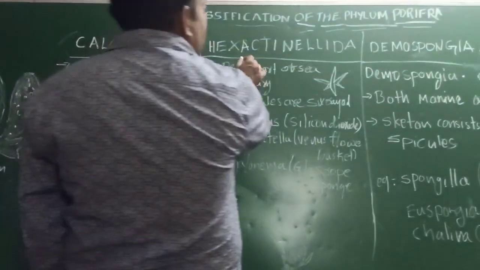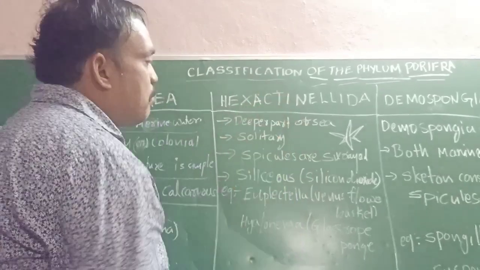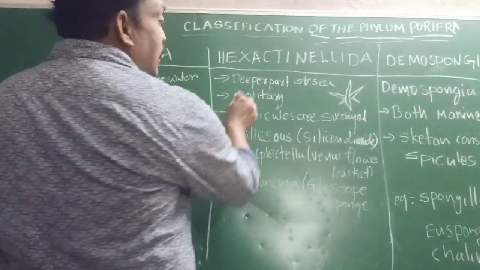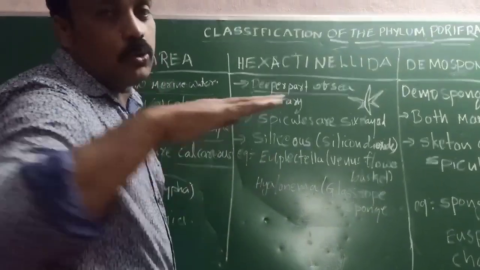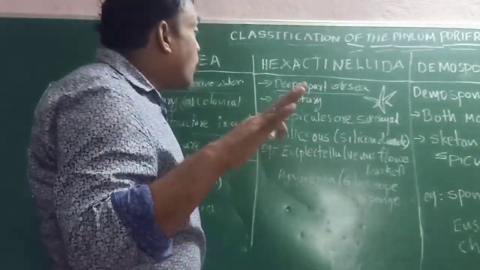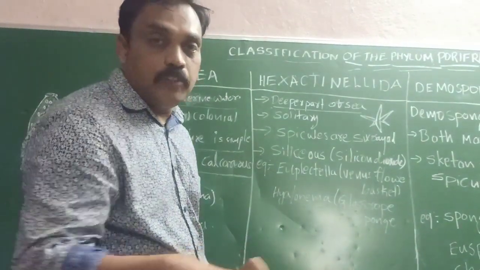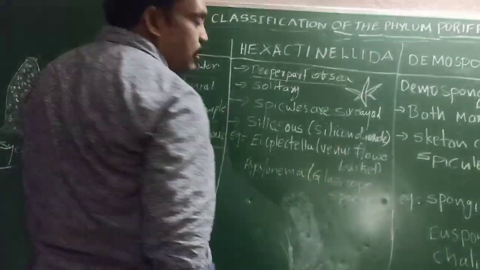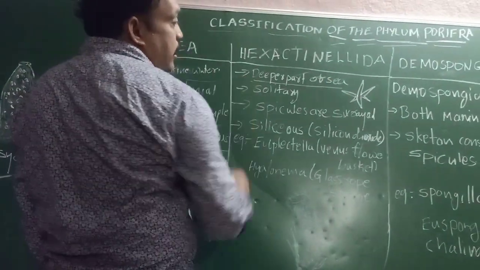If you observe Hexactinellida, the word hexa means 6. Why this name was given, we'll discuss later. First, what are the characteristics of Hexactinellida? Hexactinellida live in the deeper parts of the sea. But Calcareas are shallow, that means the upper region of the marine. Hexactinellida live down, in the deeper parts of the sea, inside the sea. That is the difference between Calcarea and Hexactinellida.